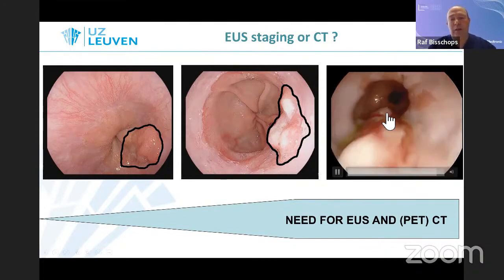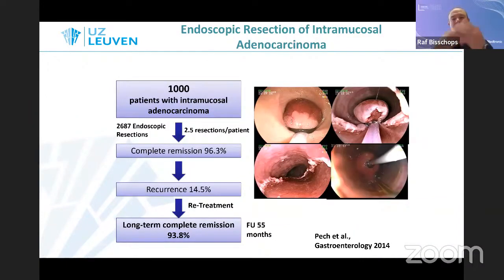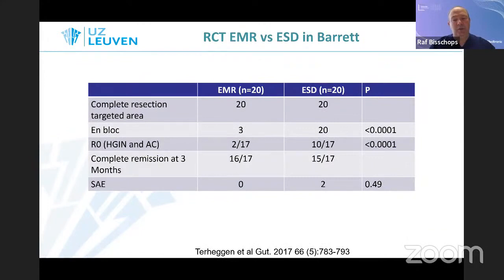But when lesions get more bulky and the risk of submucosal invasion is estimated to be higher, obviously then we do a full staging to avoid performing an endoscopic resection in a patient with metastatic disease. What about ESD? We know that EMR works very well. We know this large series from Germany with 1,000 patients with intramucosal adenocarcinoma showing long-term results of complete remission in 94%. ESD is another solution, but this randomized trial from Düsseldorf actually showed indeed a higher R0 resection, but this does not translate in a better complete remission and comes at the expense of more severe adverse events.